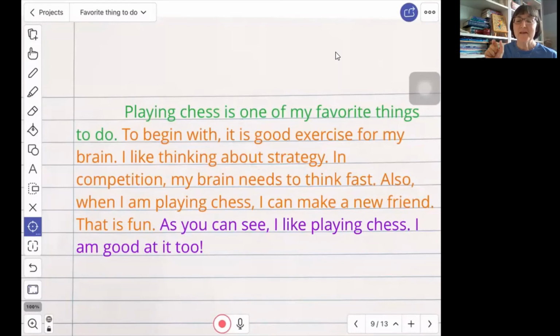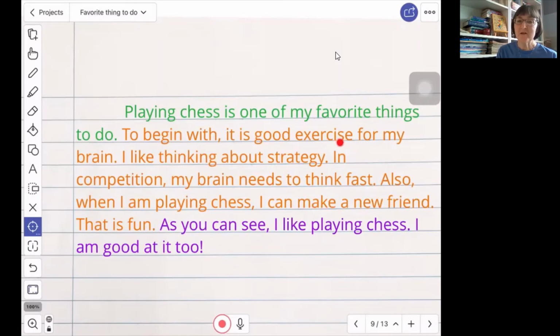Remember, with a detail, the whole paragraph is not going to be about that. So when you are reading a paragraph and you are trying to figure out main idea or detail, ask yourself, is this what the whole paragraph is about? For example, our first reason or detail was the good exercise for the brain, the thinking that our brain gets to do. But is our whole paragraph about that? No. We also talked about making a new friend.